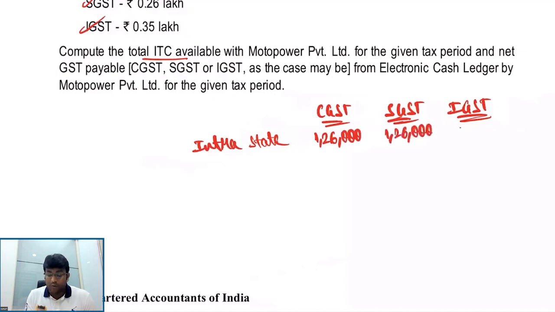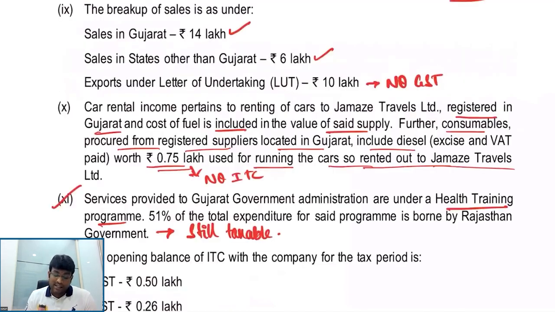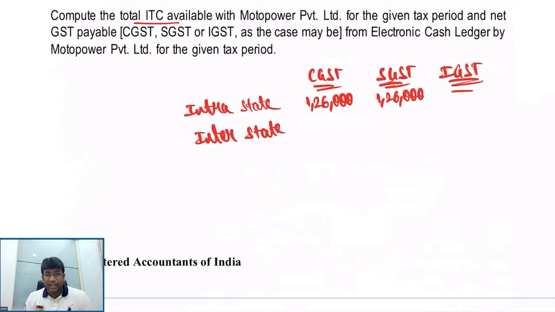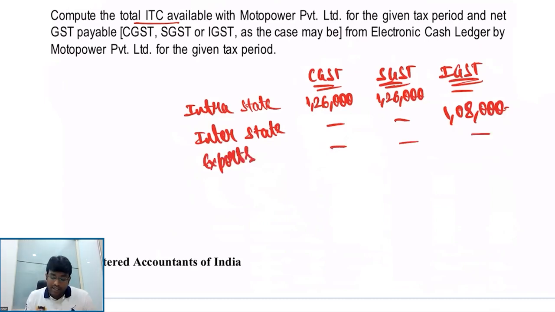Next one, interstate. How much is interstate? The interstate figure they gave is 6 lakh rupees. On 6 lakhs, straight away what percent, my dear friends? 18%. And 6 lakh at 18% will work out to 1,08,000. No doubt about it. And exports, of course, there is no question of GST.